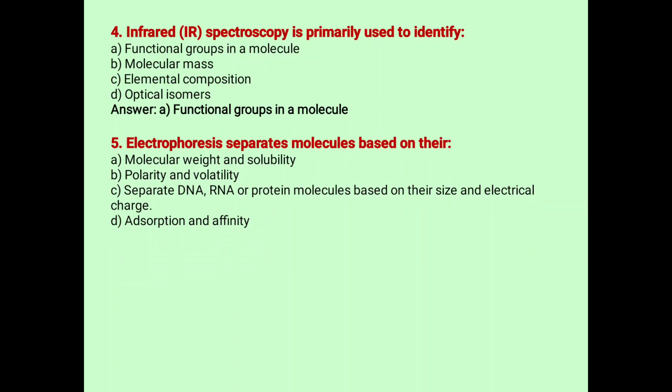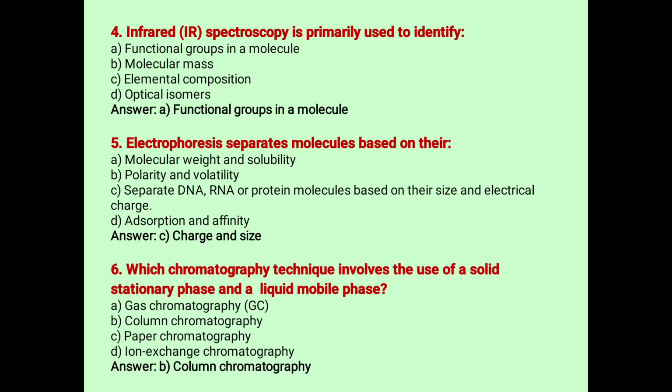Next, electrophoresis separates molecules based on: A, molecular weight and solubility; B, polarity and volatility; C, separates DNA, RNA, protein molecules based on their size and electrical charge; D, adsorption and affinity. So answer C is the correct one, based upon charge and size. Next, which chromatography technique involves the use of a solid stationary phase and liquid mobile phase? Gas chromatography, column chromatography, paper chromatography, and ion exchange chromatography. For water purification, ion exchange chromatography is utilized. Column chromatography is the correct answer, B.